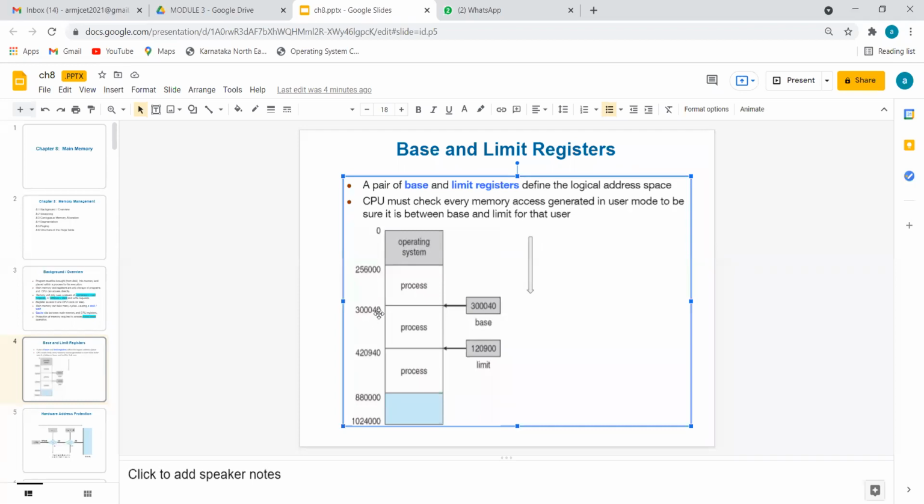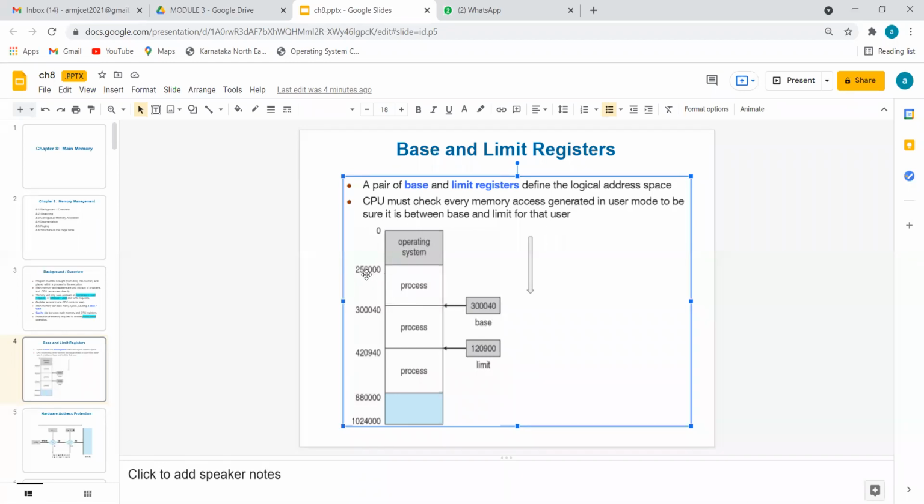Starting value and end value. So end value minus starting value is called a limit. Just as an assumption, we have kept 8 benches and 4 rows in the fourth sem A class. So what is the limitation for each student who belongs to fourth sem A? He has to sit only in that area.